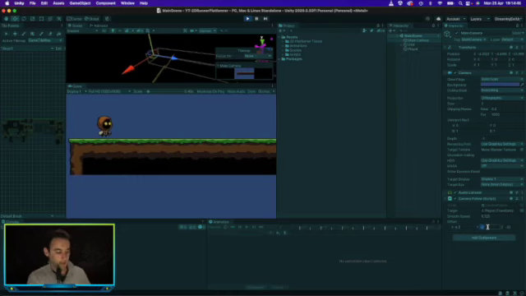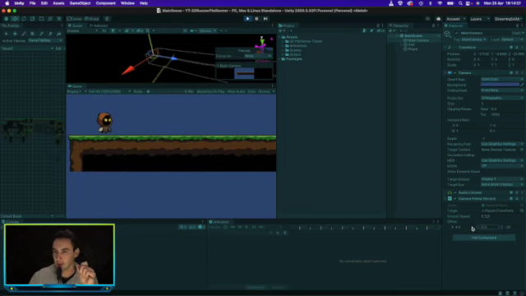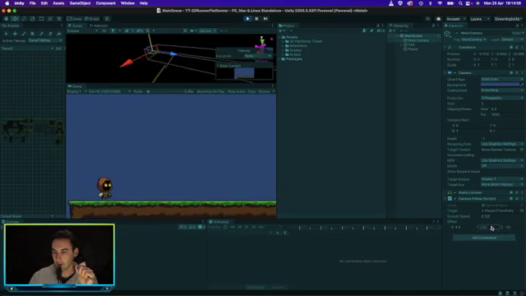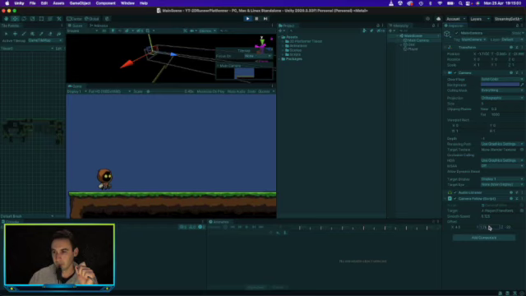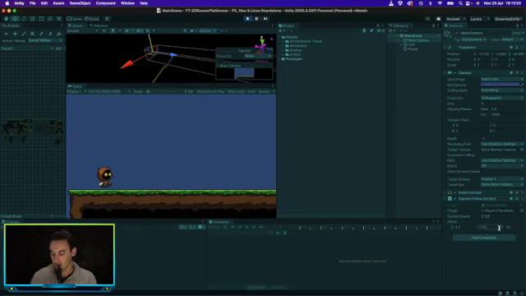And then let's go write that down because it's going to reset when we exit gameplay. We want the Y value to be, let's see, probably around here. So let's go 1.5. And then the Z value doesn't really matter, we'll just leave it at 22 for now.